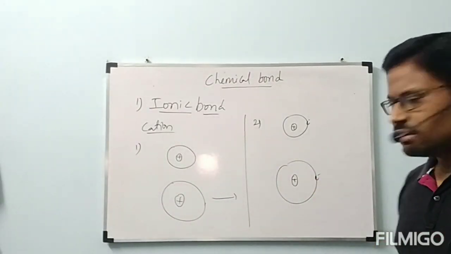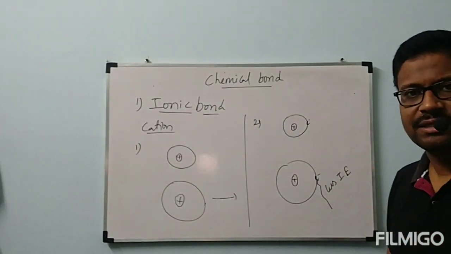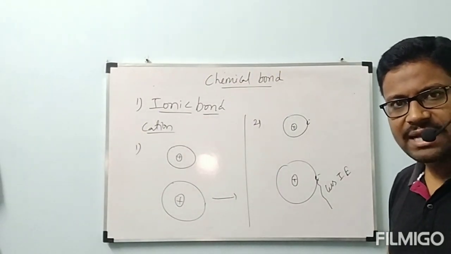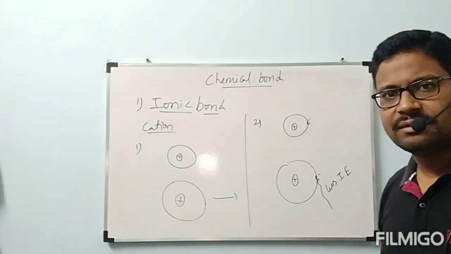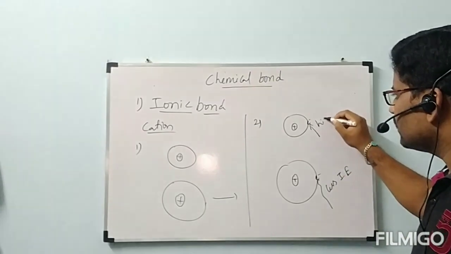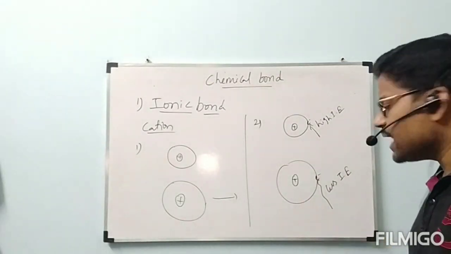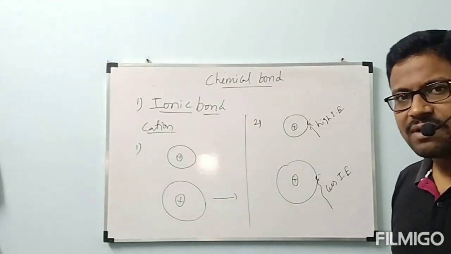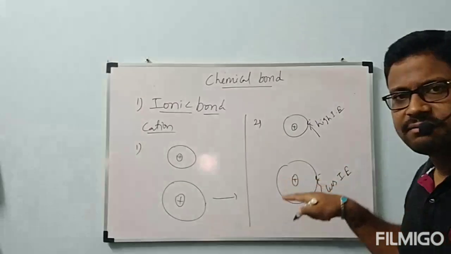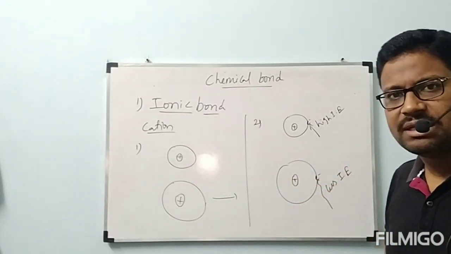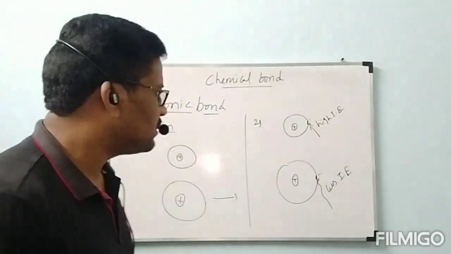Big size atom. This one requires less ionization energy. The atom which has less ionization energy can be formed as cation easily. This one requires high ionization energy. The small atom requires high ionization energy. Big atom requires less ionization energy. From this what we can understand, the atom with less ionization energy contains big size. It can donate the electron easily and it can be converted to cation easily. Okay? These are the two conditions.